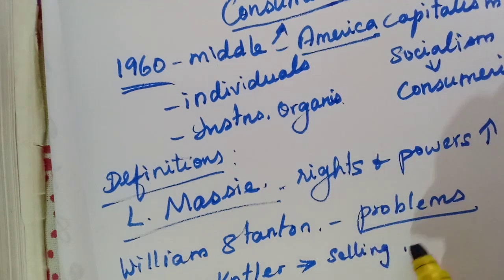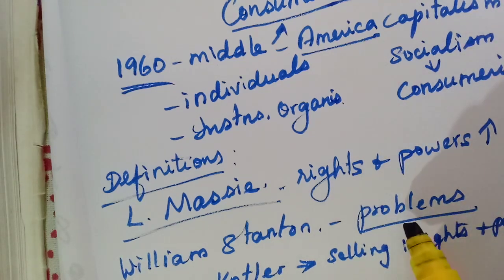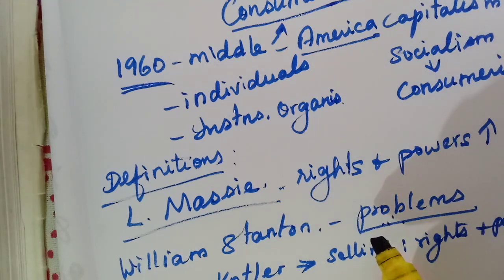At the same time, the rights and powers of the consumers must also be increased. So both: a social movement to increase the rights and powers of the consumers, and at the same time, organized efforts, taking some efforts, solving some of the problems. These two definitions are given together in the words of Philip Kotler. Around two definitions you can study enough.